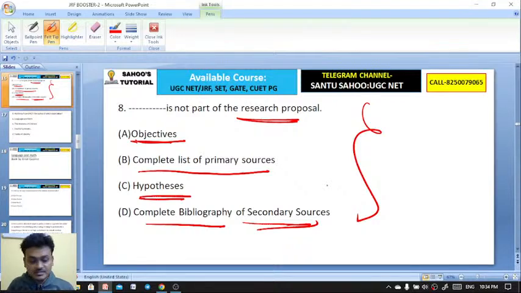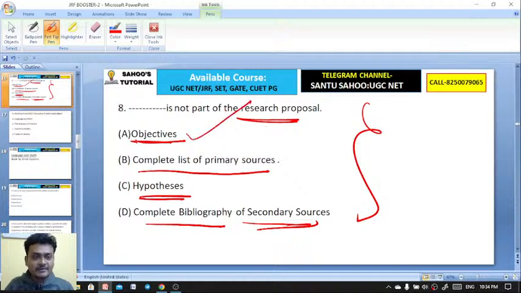Before doing research, you need to appear with your research proposal in front of your guide. Objectives will be there in the research proposal.